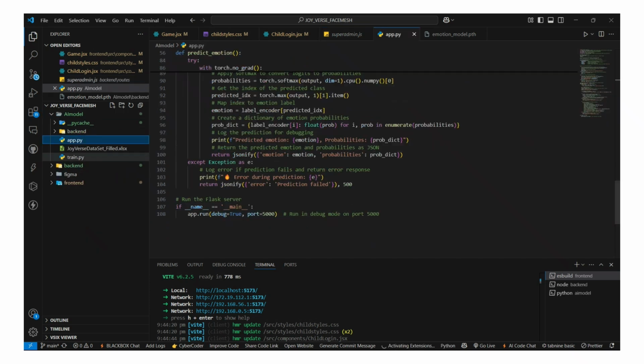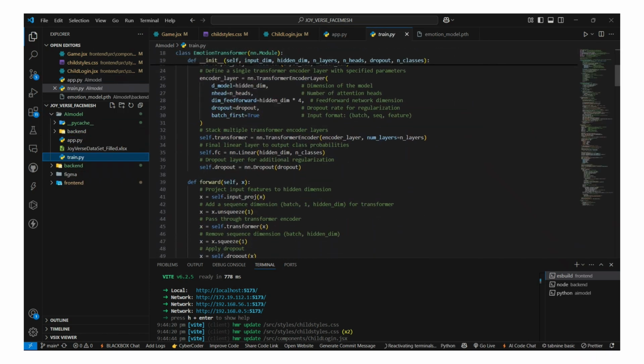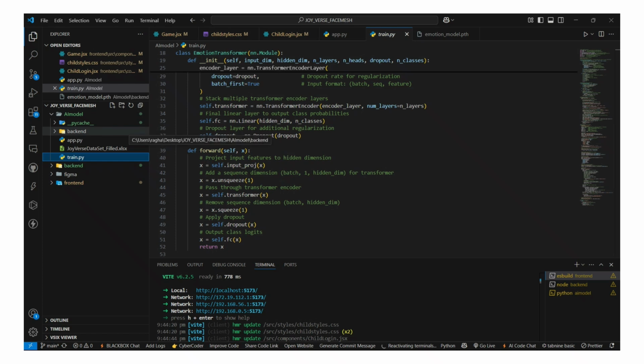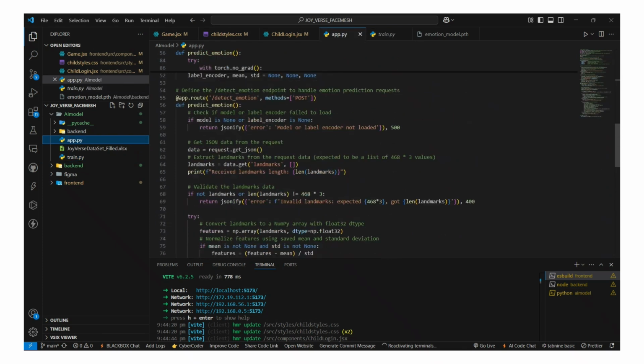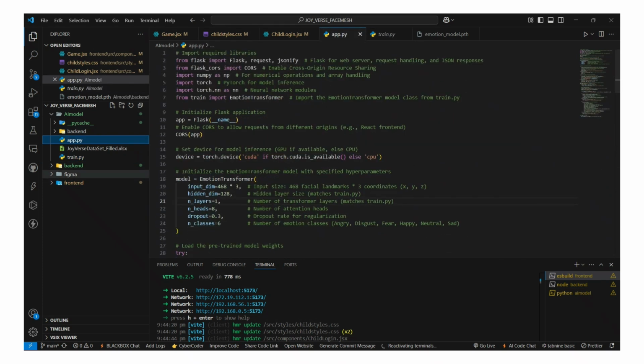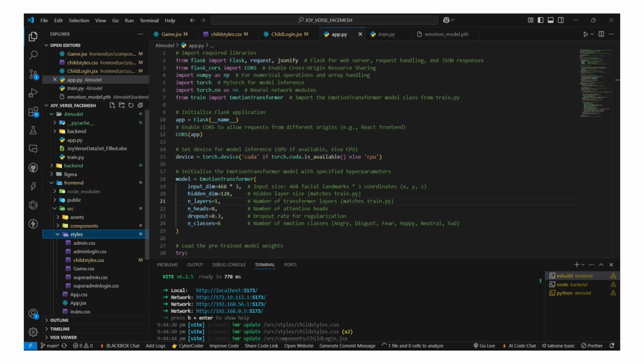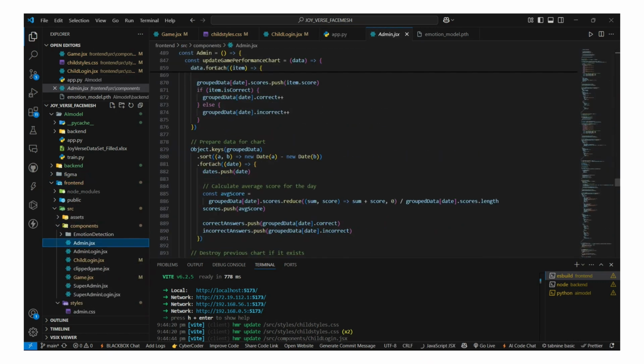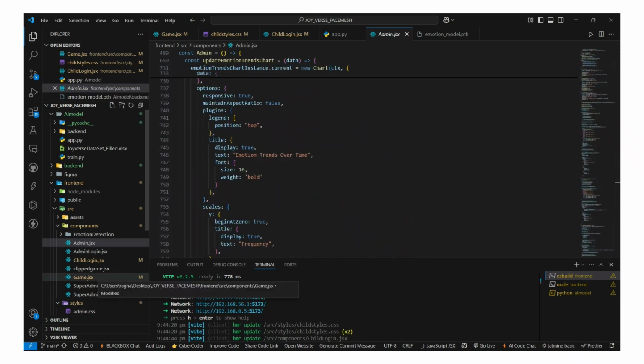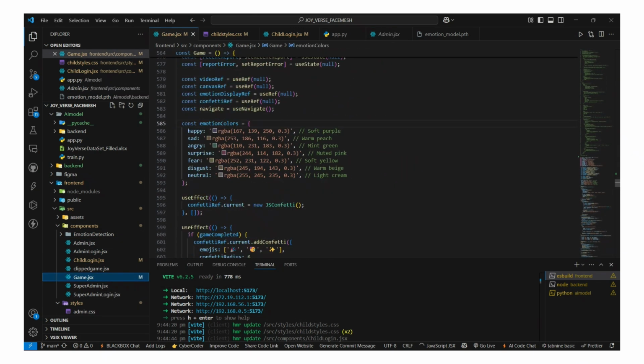And for the AI model, this is the train.py code, which when run will directly generate a Python model, and the app.py is used to use the model generated by the train.py. Coming to the front end, all styles of different React pages are here. And coming to the components, in admin.jsx you can see the admin panel React page. And coming to game.jsx, in this dictionary you can find the color according to the emotion.